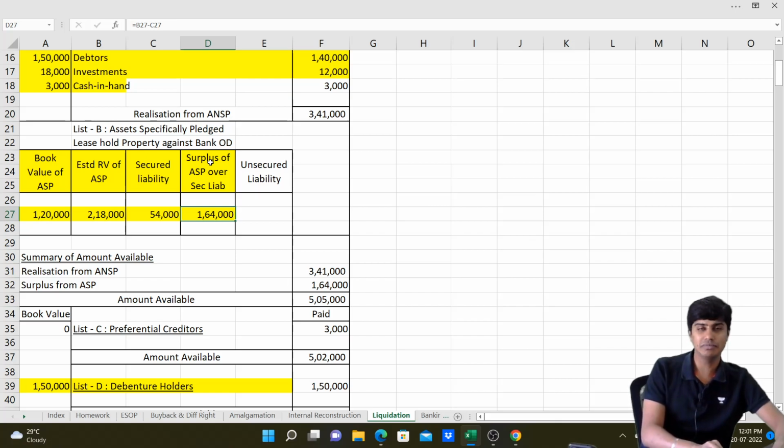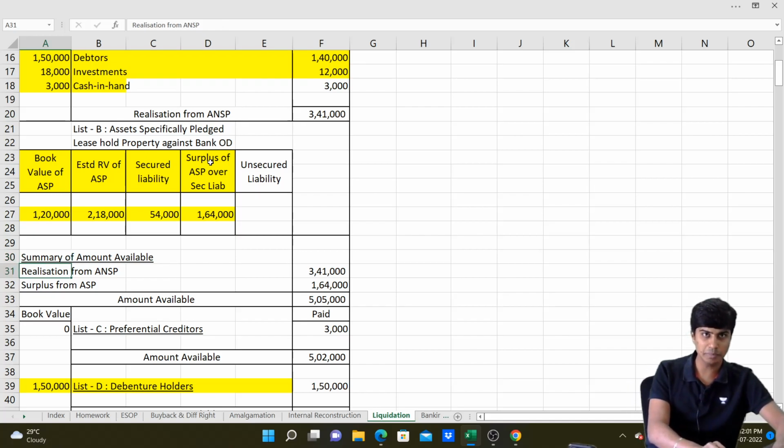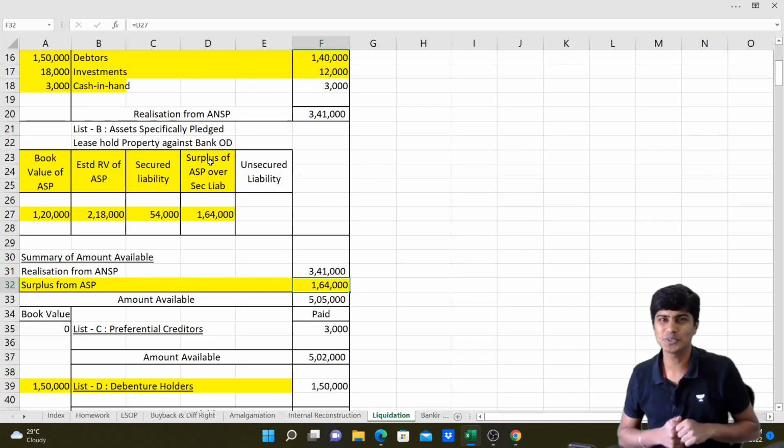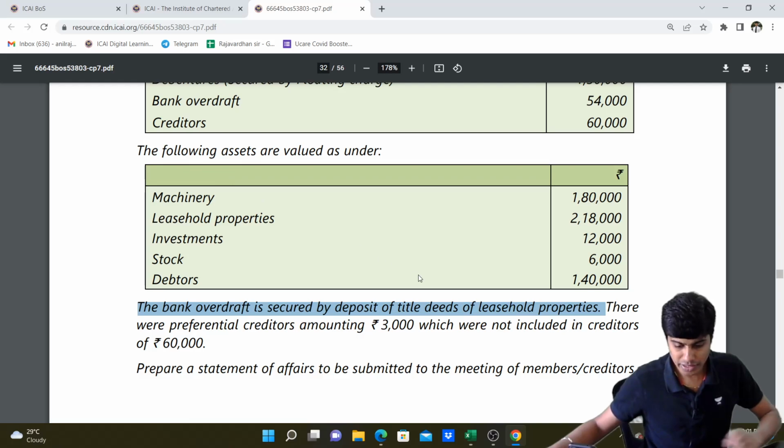So let us now write this 1,64,000 in our summary of cash available to pay liabilities. In our summary of amount available, we'll first write realization from assets not specifically pledged. We'll write it a little later because we have not completed that part yet. Let me write surplus of ASP, that is 1,64,000. Got it?